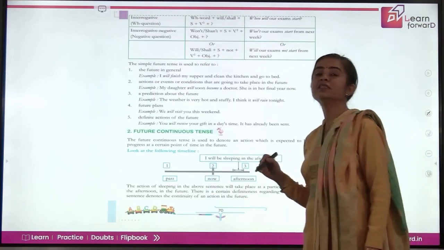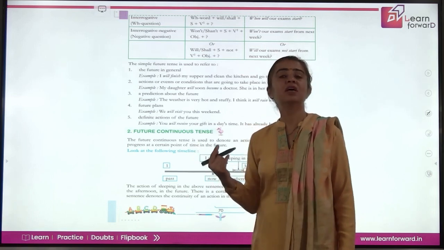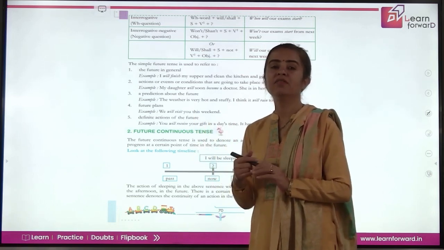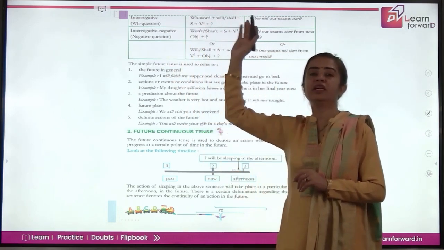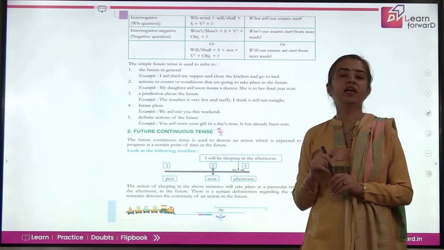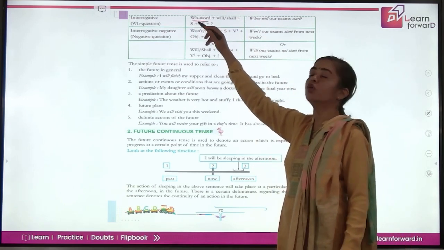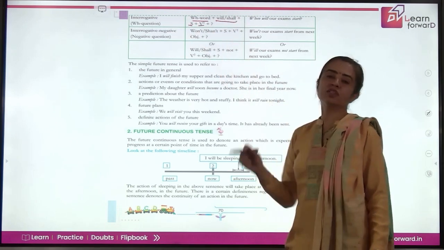Coming to next is interrogative sentences with wh questions. So when you have to ask a question, you put the question word in the beginning, just like we have in other forms, and then followed by the rest of the interrogative structure as we have done with the helping verb. So it becomes wh word, that is the question word, followed by will shall, which is the helping verb, and then the subject and first form of verb.